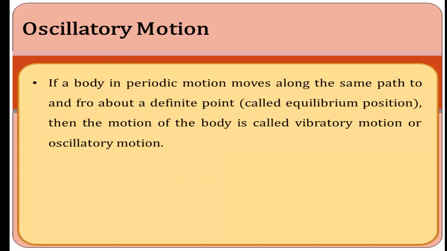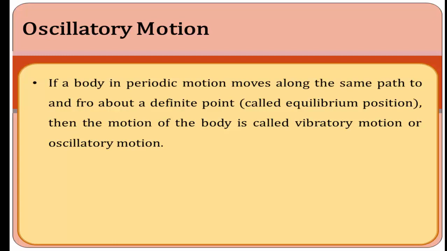Here oscillatory motion means if a body in a periodic motion moves along the same path, to and fro about its definite point, called the equilibrium position, then the motion of the body is called vibratory motion or oscillatory motion. The difference between periodic motion and oscillatory motion is, periodic motion is the motion of the body which repeats the same path again and again at regular intervals of time. But oscillatory motion means it is the to and fro motion about its own axis.